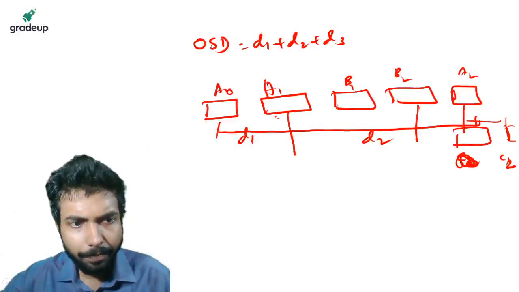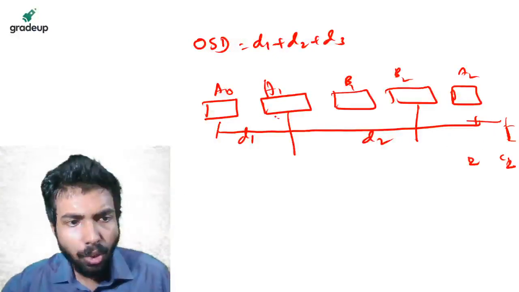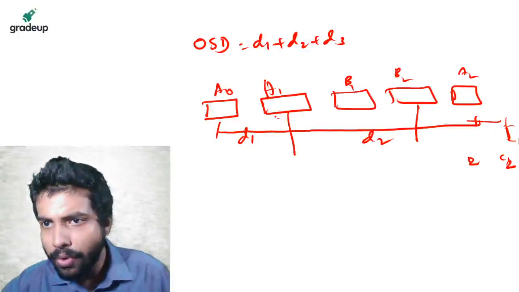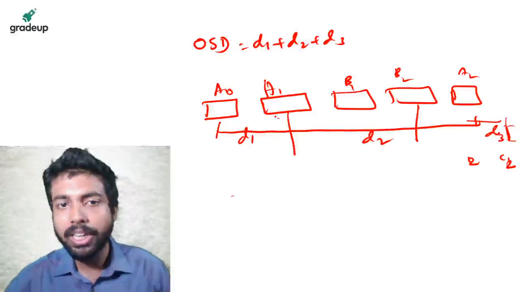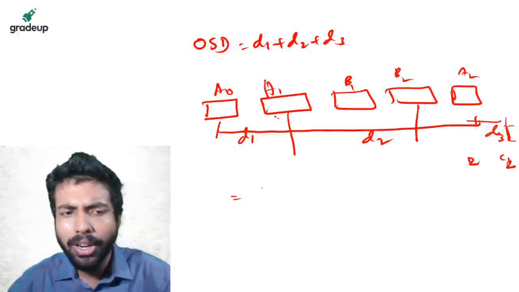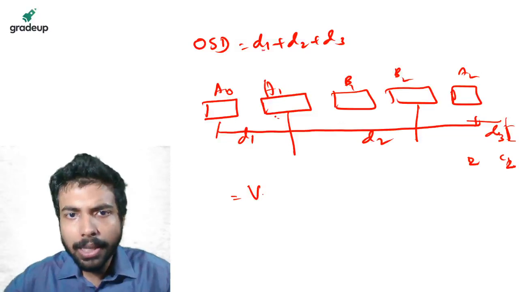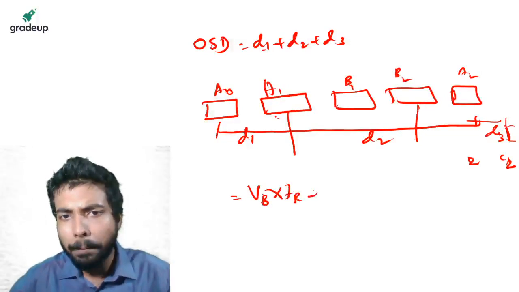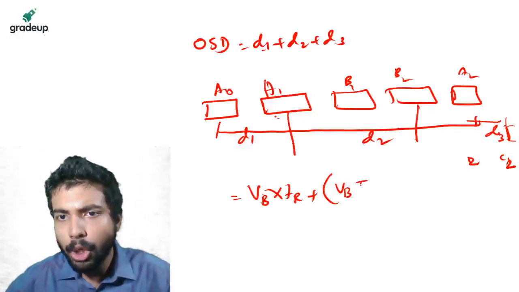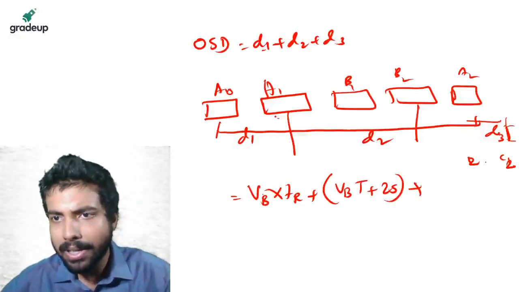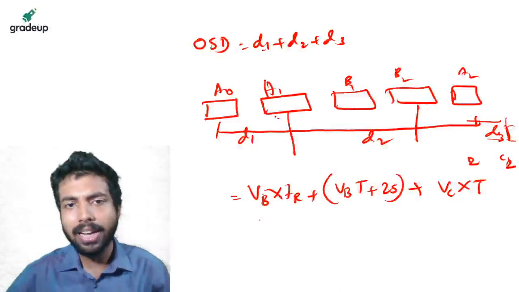और इससे लेके यहां तक this will be suppose C2. ये वाला गलत है. So these questions you know, the concept I have already told you, I have already discussed that this is supposed D3. So you want D1 plus D2 plus D3. Formula क्या होता है? I have already told in the class. That is D1 का मतलब VB into TR plus ये वाला पूरा पोर्शन क्या होता है? VB into T plus 2S plus ये D3 क्या होता है? VC into capital T. I have told these things in the class.